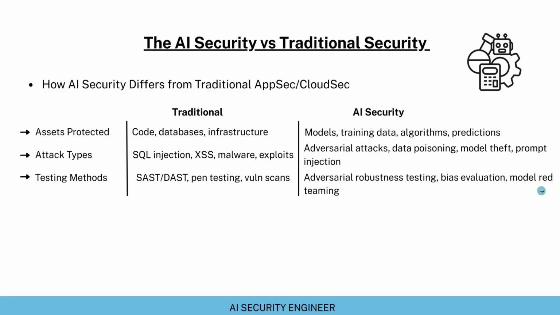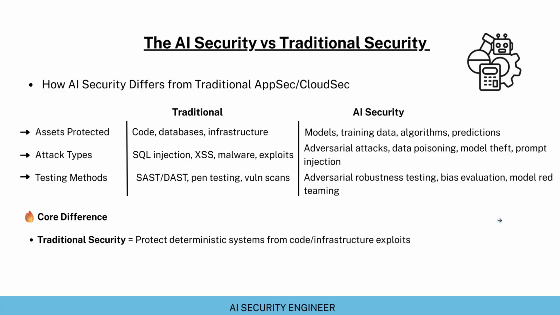Then again, model red teaming. We used to perform red teaming by exploiting various vulnerabilities within the system in the traditional method. But with the advent of AI systems, we need to perform model red teaming to ensure that these models have safeguards built in. And in order to identify weaknesses in these AI systems, we perform red teaming on these AI systems and the models that power these systems.